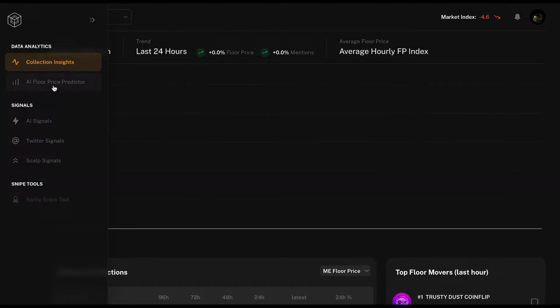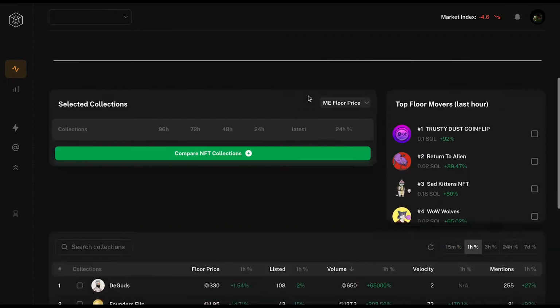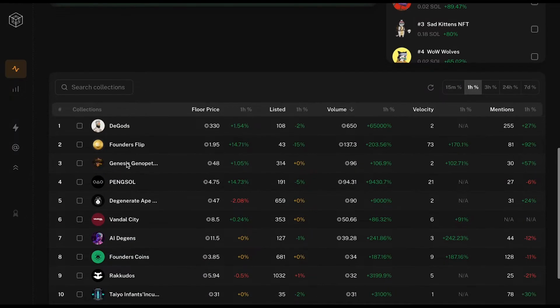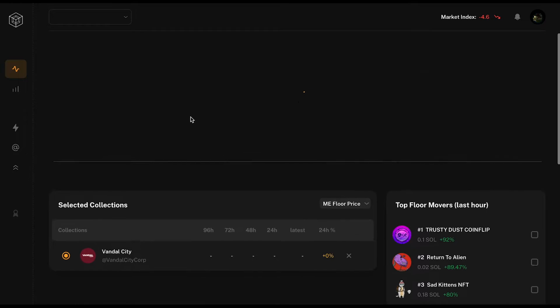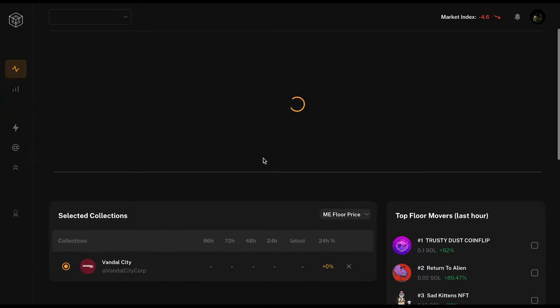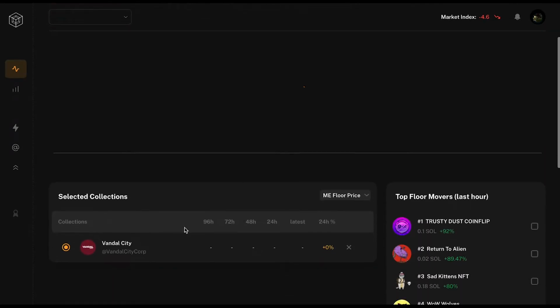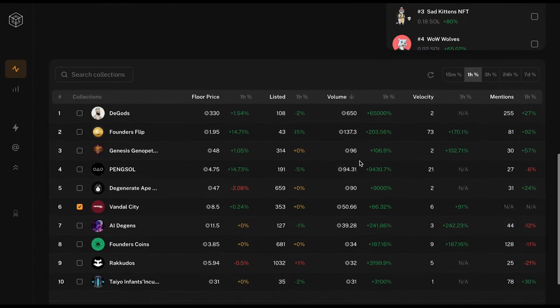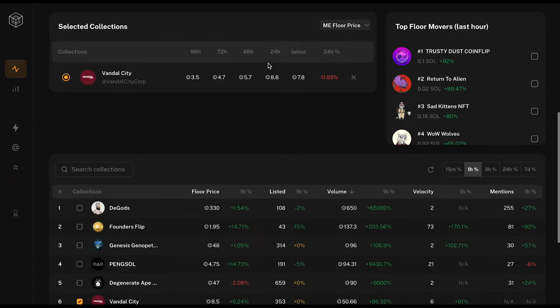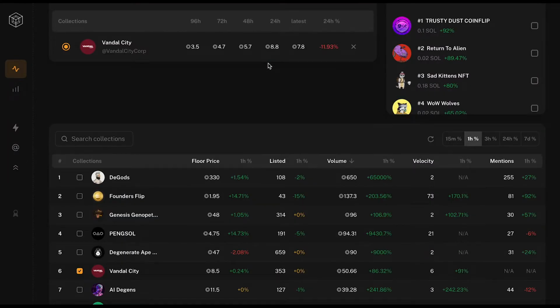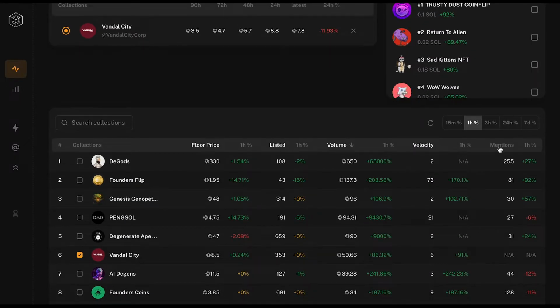So the first tool is the collection insights, and right here you can put in any collection you want. So let's say Vandal City over here, they've been popping off quite a lot. And you can put them in the graph, you can also put them here. So what I like to do always is we have a table right here, a lot of data, and you have a lot of different things you can select. And what we have that other tools don't have is the mentions. So we actually have the Twitter sentiment data for you here, and it's a really good predictive factor.